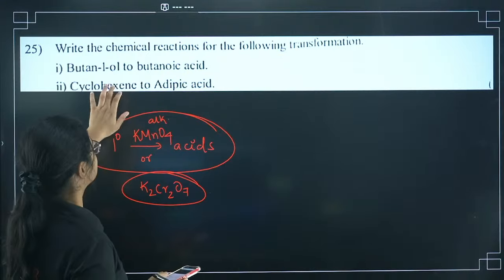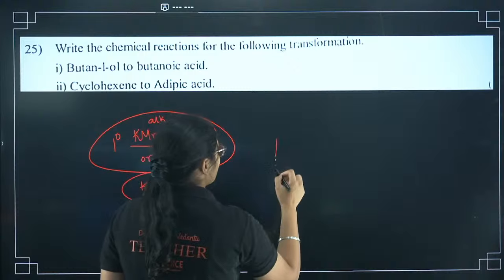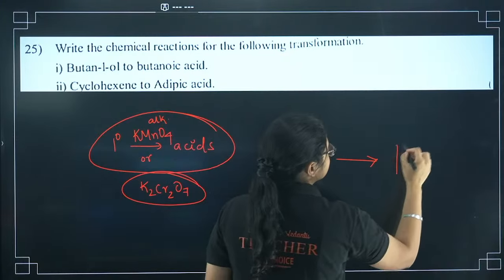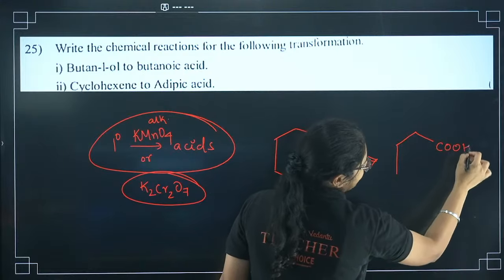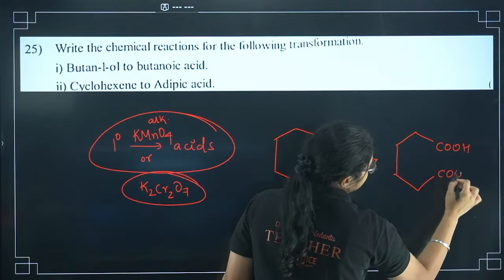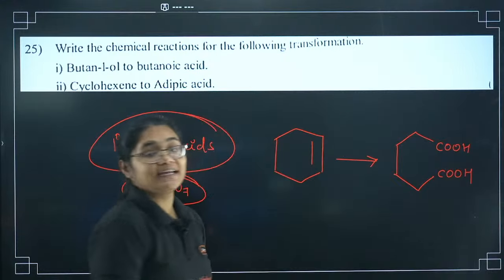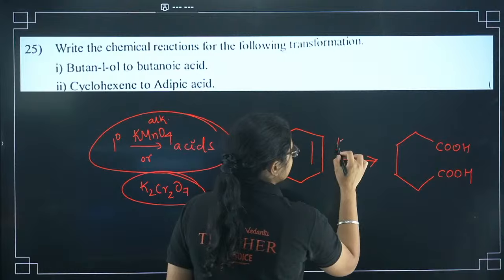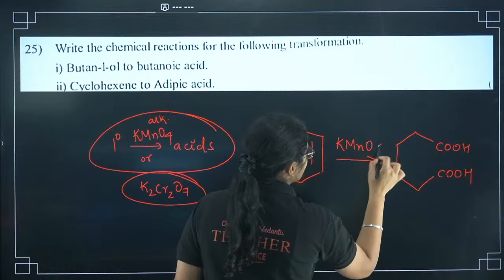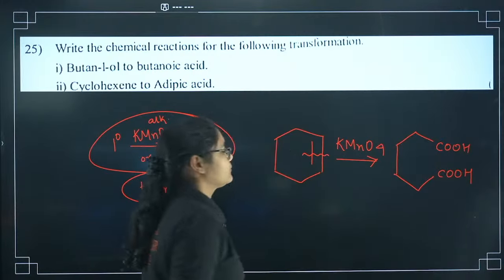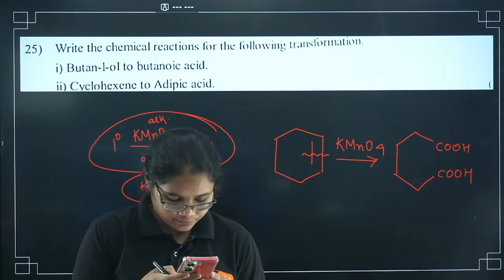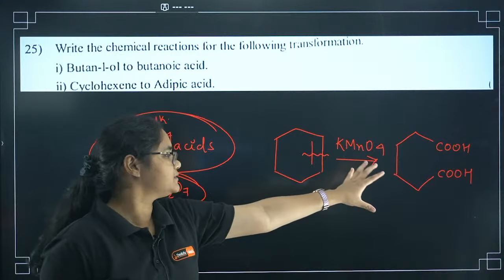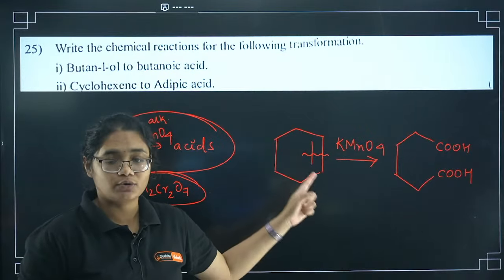Now let's go to the second question. Cyclohexene to adipic acid. This is adipic acid. So here also, you have to use KMnO4 only. KMnO4 will break this double bond. I think you might not be remembering this reaction, or it is a little bit on the difficult side. Please note down this question.